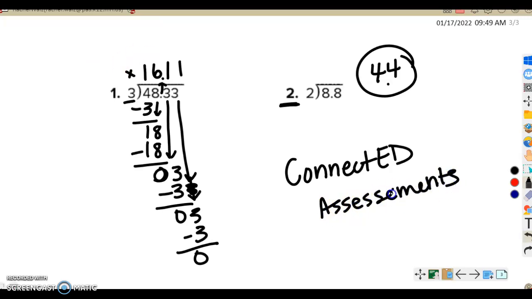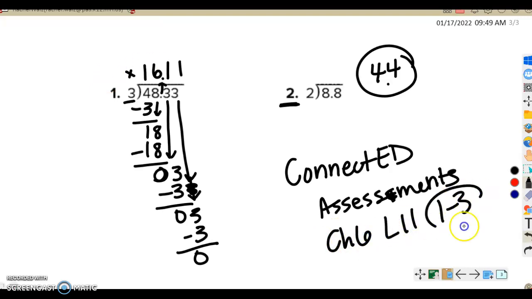Did I spell it right? Assessments. And it'll be chapter 6, lesson 11 homework, and there's just 3 questions. So it's a very, very short assignment. I know it'll take a minute for these division problems, so I didn't want to have it super overcomplicated. Just a couple of questions, and then you guys are good.